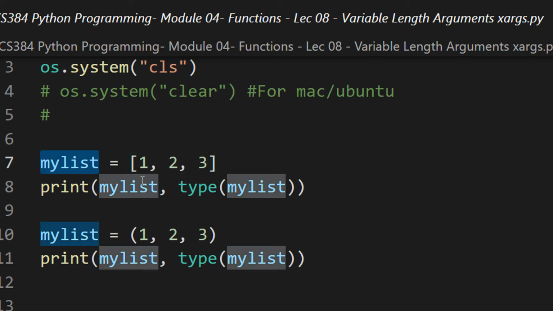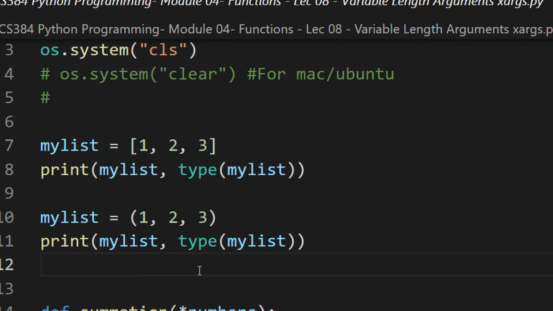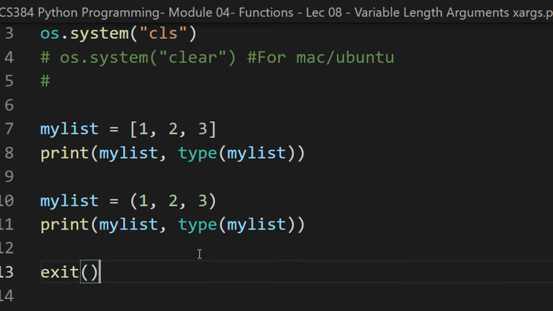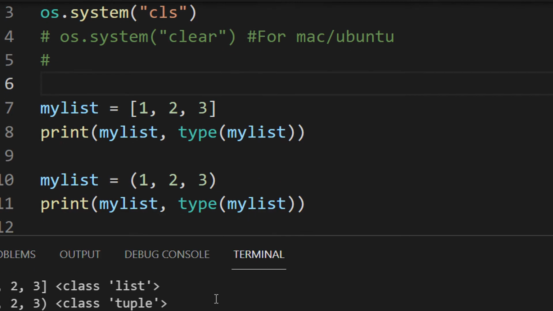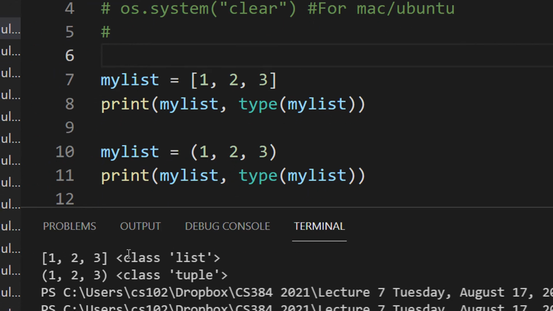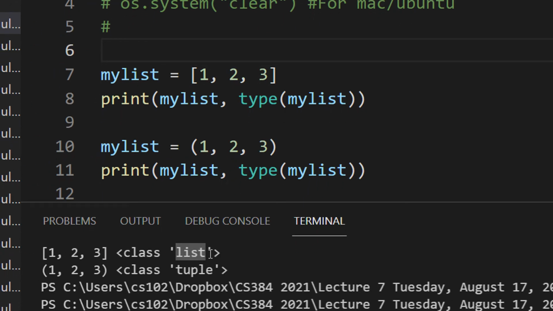Fine. So my list is this. When I do print of my list, let me just write an exit function here so that you can get an idea of what is happening. So when I run the code, you can see 1, 2, 3, the class it says is a list. In Python, everything is a class. Just forget the term class for now, as classes and objects are covered later. Everything in Python is a class and an object.